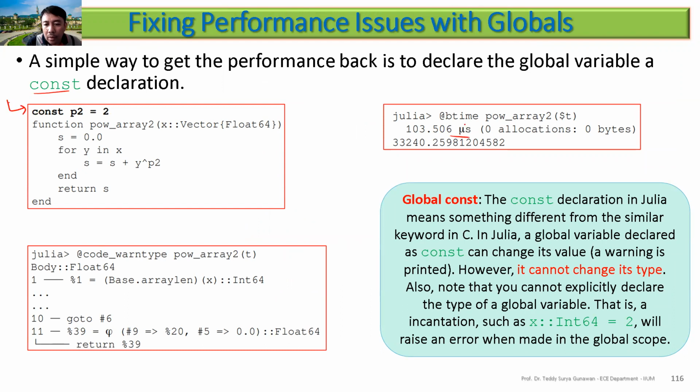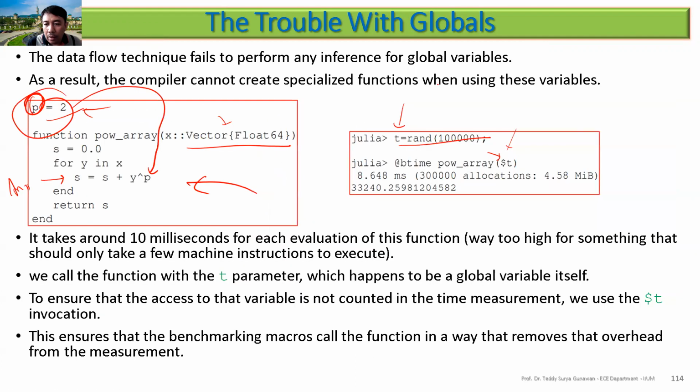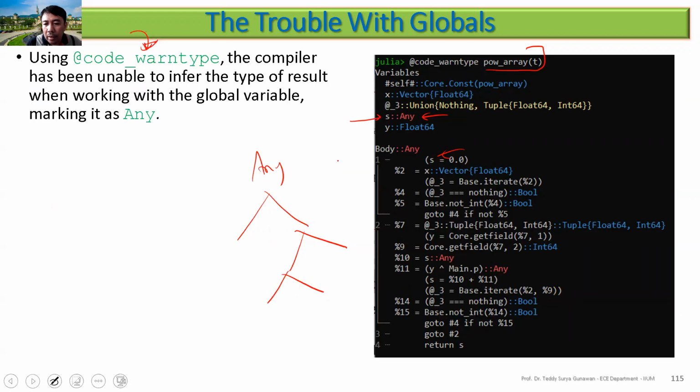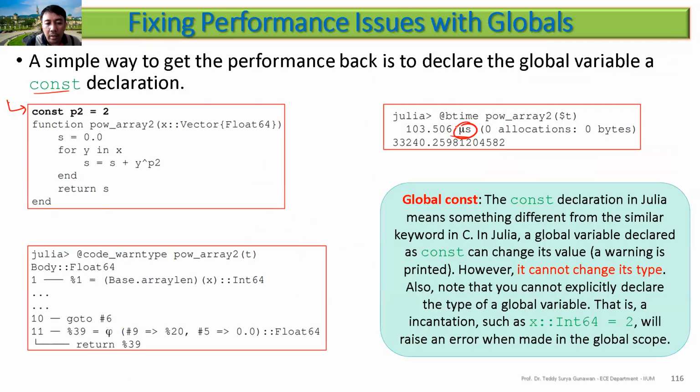So you can see here from milliseconds, then now you can see here microseconds. Then when you put the code one type also, you can infer that is integer 64. And you can see here, you just put the constant, and you cannot do this one. If you try this one, it will be error.